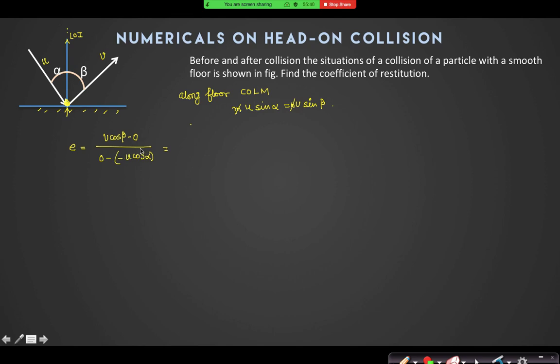But this time the velocity of the ball was in the downward direction, that is why I have taken negative. So that is V cos beta divided by U cos alpha. And what is V by U? Sin alpha by sin beta, into cos beta by cos alpha. So the answer is tan alpha cot beta.